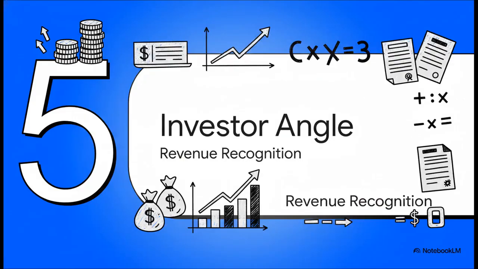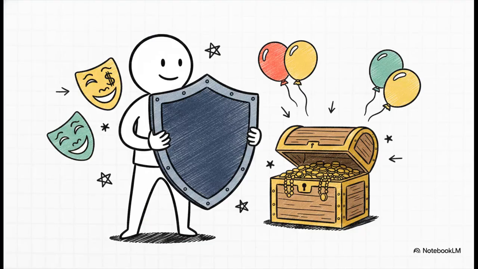Section 5. The investor angle. Now, why should someone investing their hard-earned money in the shares of listed companies even care about Ind AS 115? Here's the deal. If a company completely ignores these rules, books all that revenue up front, and just conveniently forgets to record a contract liability for those gold coins and luxury vacations, their current profits are going to look totally artificially inflated. They'll look like financial superstars today while hiding huge future costs.